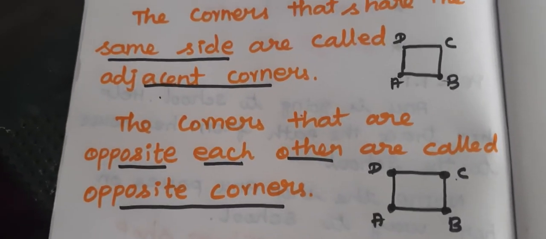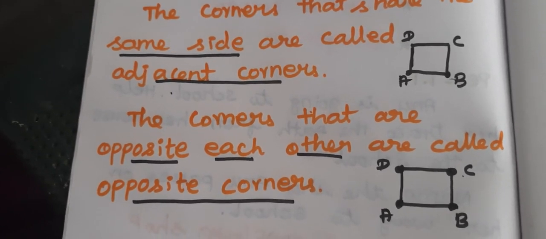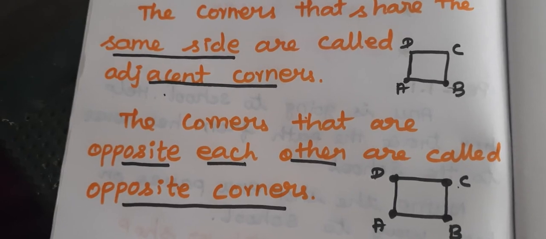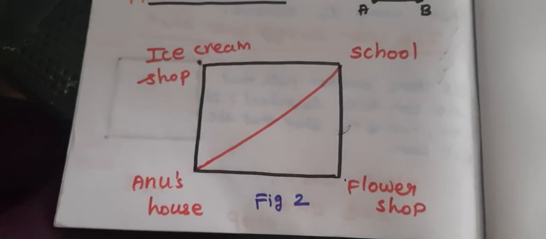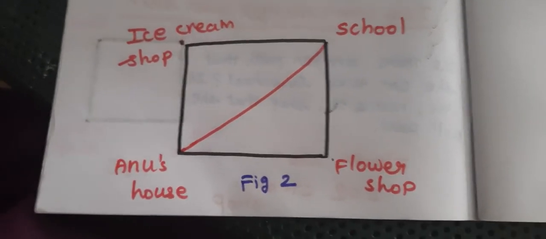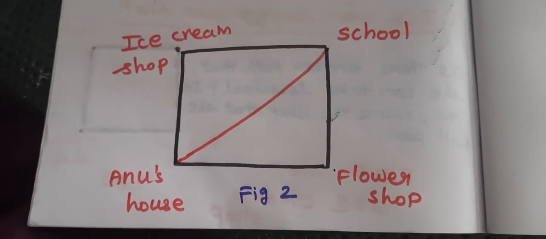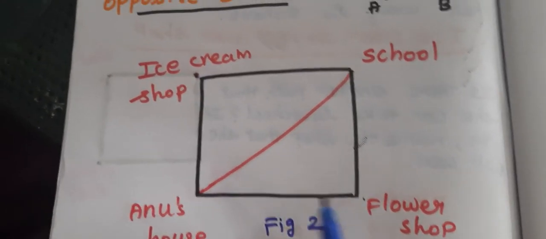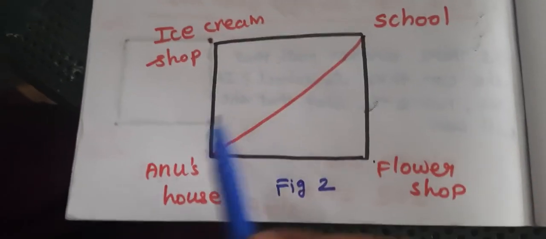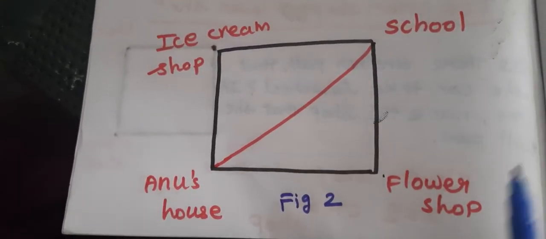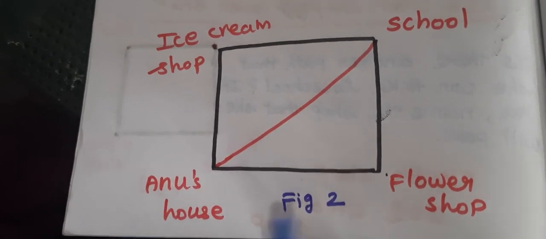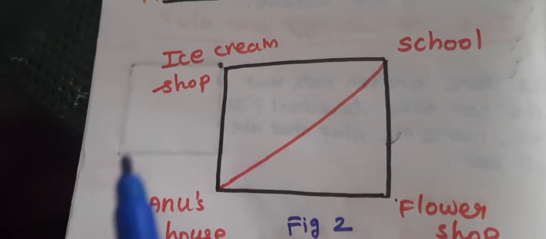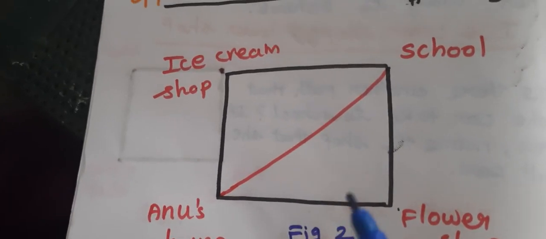Now again we have to take the same Anu's house figure 1 diagram. All of you take page number 2. See figure 2. Yes, this is the figure 2 picture. Here it's a square shape. Each corner has a place: Anu's house, flower shop, school and ice cream shop. Here also we are going to trace the dotted lines.